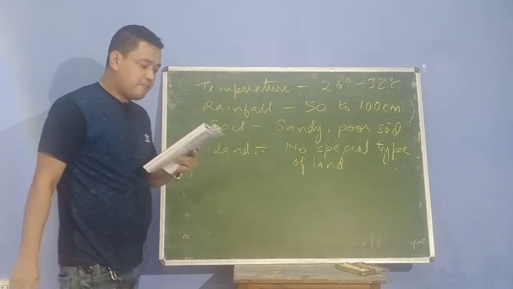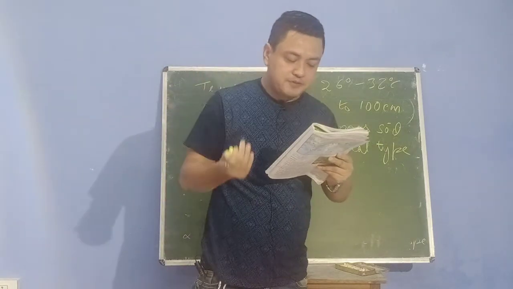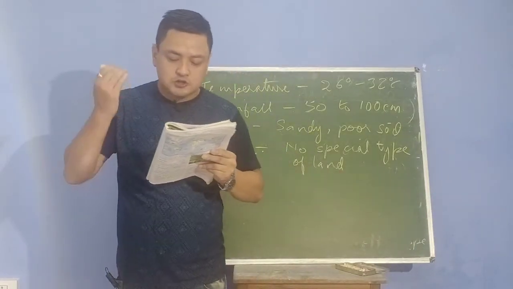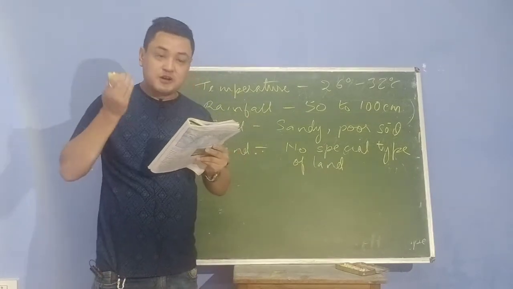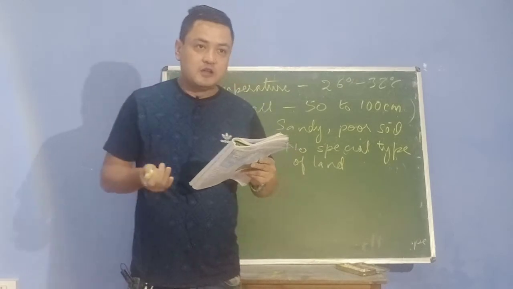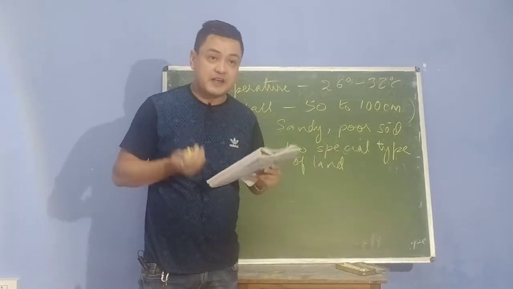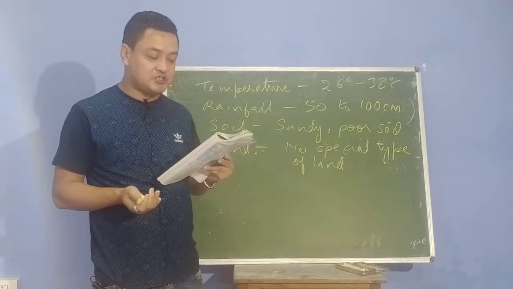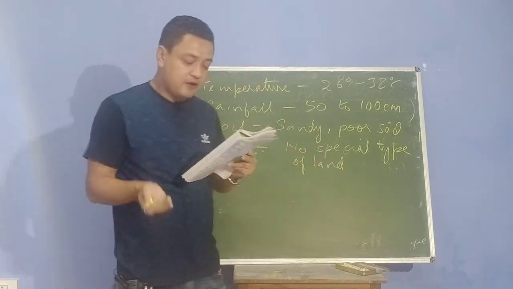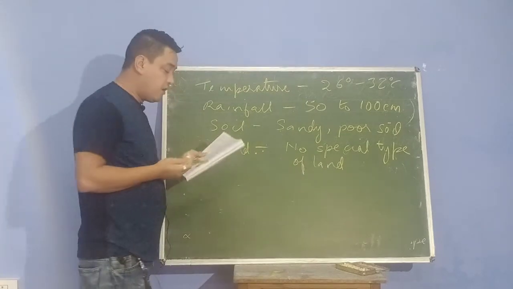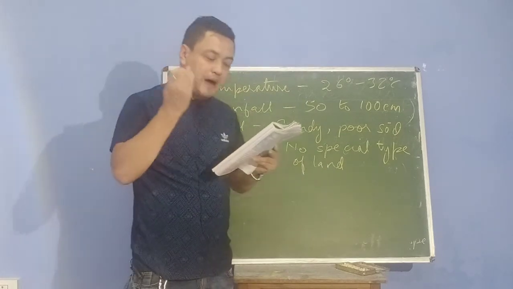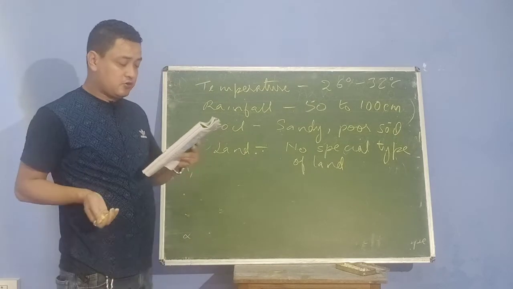In India, Maharashtra, Karnataka, Andhra Pradesh and Madhya Pradesh are the main jowar producers. Rajasthan is the largest producer of bajra because the temperature there is very high. It can grow in high temperature and less rainfall. Bajra, known as black millet or pearl millet, is followed by Uttar Pradesh, Maharashtra and Gujarat.